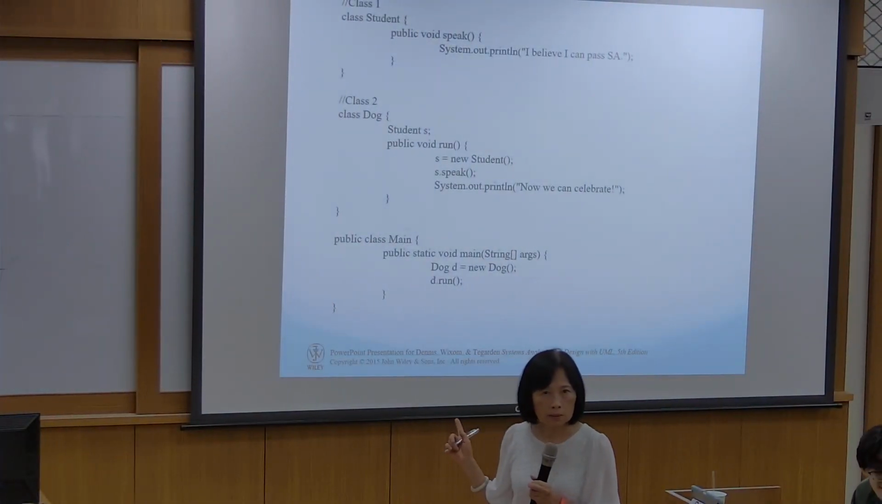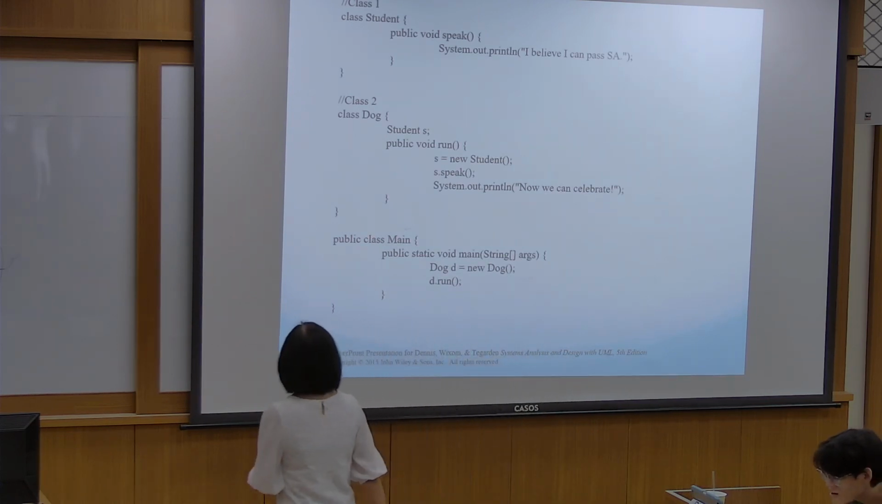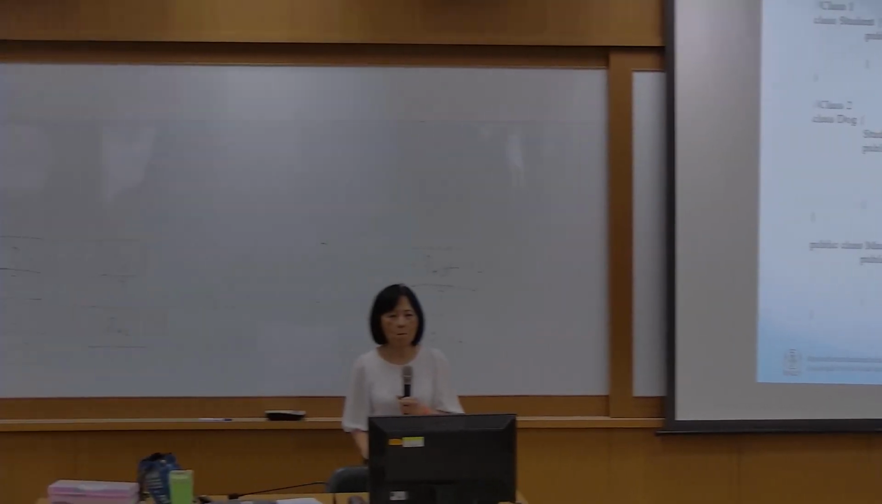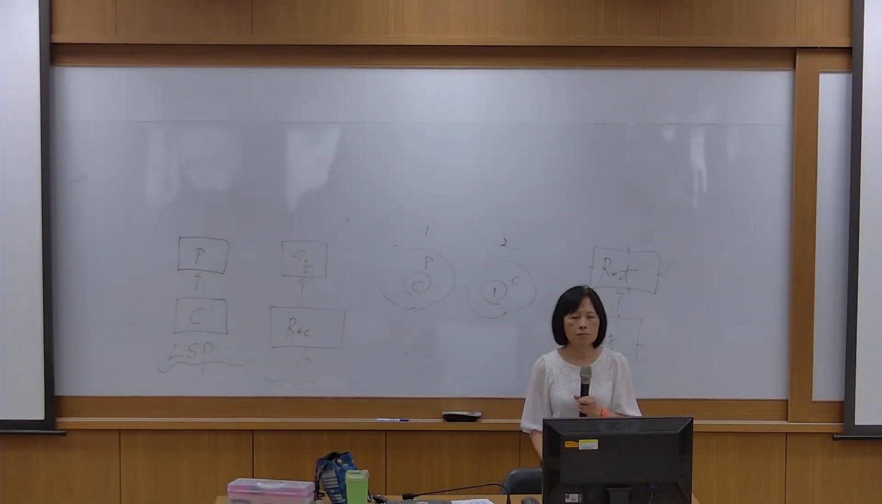Which one, Kevin? I think it's LOD 4. Why is it LOD 4? Because the run method knew the student and uses the student's method. Okay, so here run, you new a student, right? So new student and use student's method. So that's LOD 4.